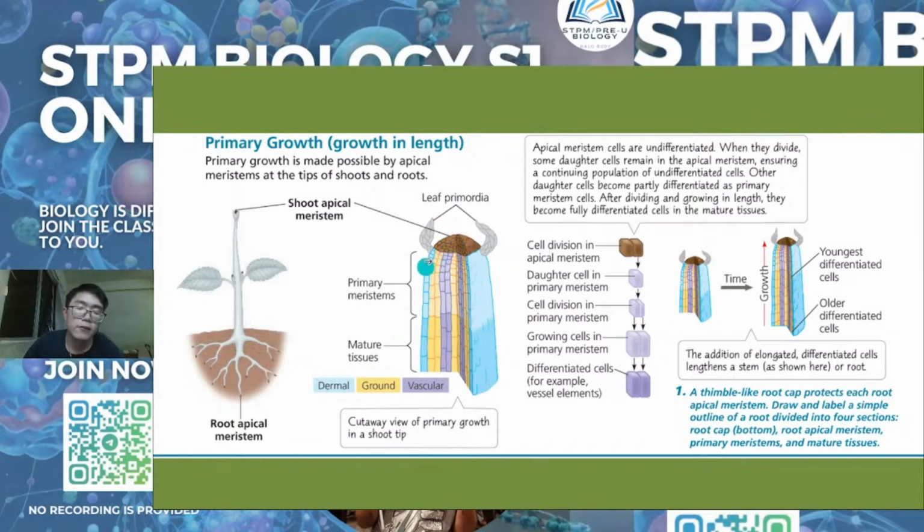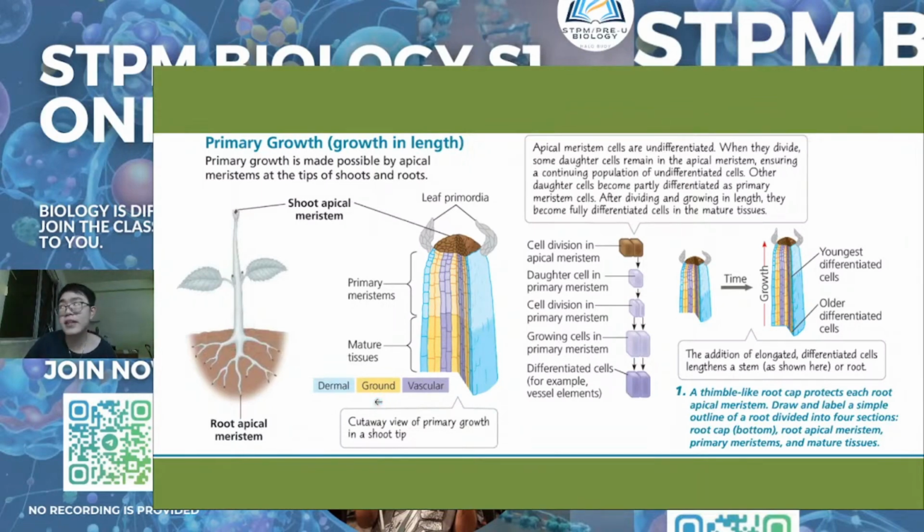And after that, it can be divided and elongated to become primary meristematic cells. If you see the color, the outermost layer is the dermal layer, which later will become epidermis. The yellow color one is ground tissue. What is ground tissue? I think all of you know. Ground tissue you will learn later. So actually these three are the specialized tissues that you will learn later.